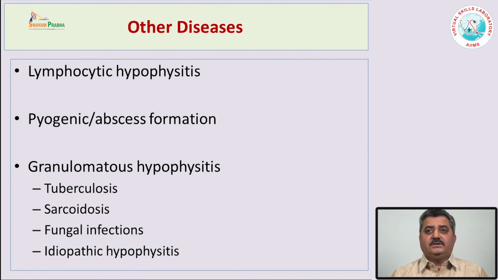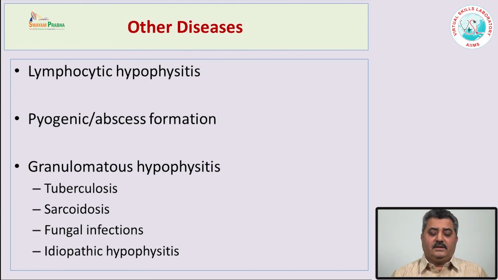Now, there are some other diseases of the pituitary gland, for example lymphocytic hypophysitis. It is a peculiar type of inflammation in the pituitary gland which occurs in women, especially after delivery or during pregnancy. These patients present with a tumor-like presentation in the pituitary gland, and there is a lot of lymphocytic infiltration in the gland. It is some kind of autoimmune disease, and many of them regress by themselves or with immunosuppression.